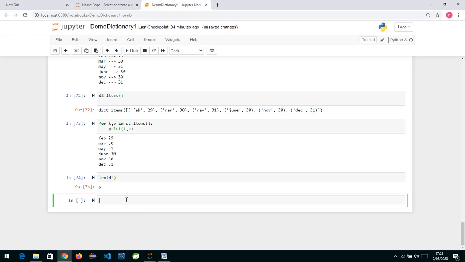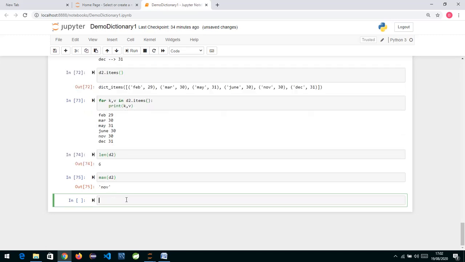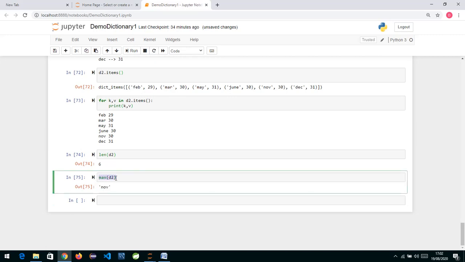Similarly, if I want to find the max from my dictionary, I can write max of d2. Let's see what it gives in return. It's giving me November. So max is finding the maximum alphabetically from the keys.